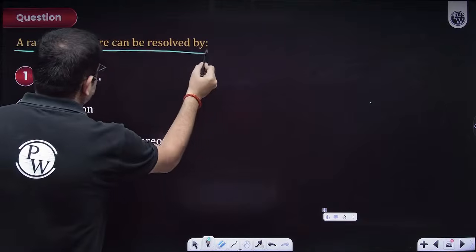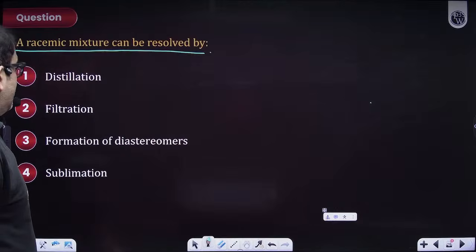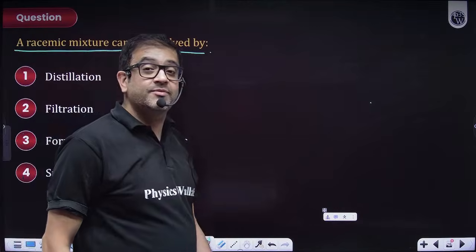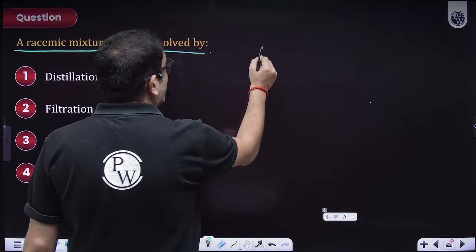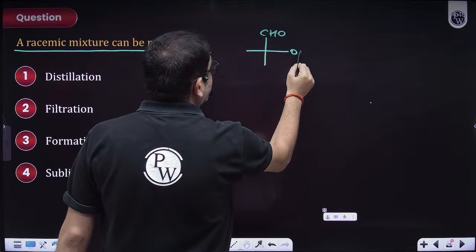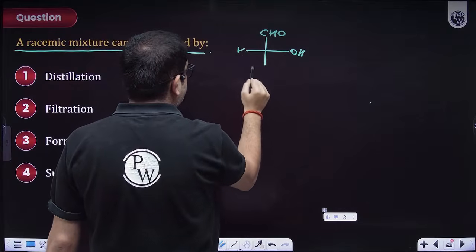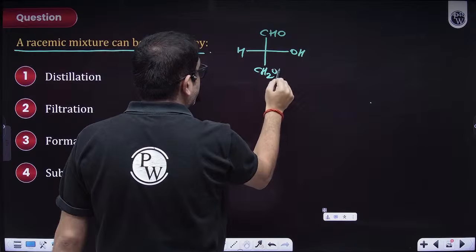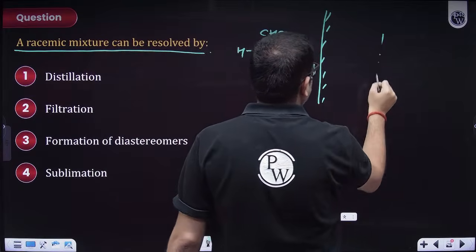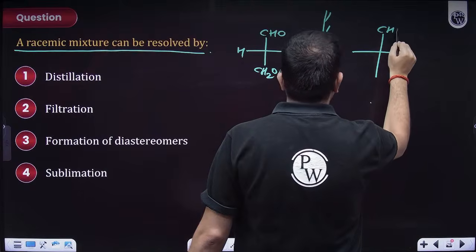A racemic mixture can be resolved by... sir, technically, what is a racemic mixture? It will have one brother which is dextrorotatory. It is also having one brother which is levorotatory.